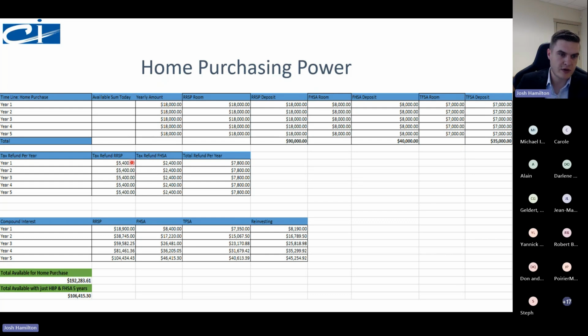Every year, we're going to get a tax refund of about $5,400. We saw that on a slide a couple of slides ago, and then a tax refund from the FHSA, for a total refund of $7,800. Now, if we use the $60,000 from the RRSP Home Buyers' Plan, the FHSA, and then the TFSA, and we reinvest the tax refund into a non-registered account, which is an account we'll go over, you'll have a total of $192,000 for one individual to buy your first home. And then with just the FHSA and the Home Buyers' Plan, you'll have up to $106,000. So if you and your partner were looking to buy a house, we could be looking at $212,000 to buy your first house.